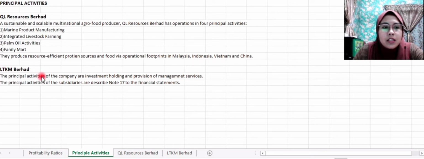The principal activities for LTKM Berhad are investment holding and provision of management services. The principal activities of the subsidiaries are described in note 17 to the financial statements.